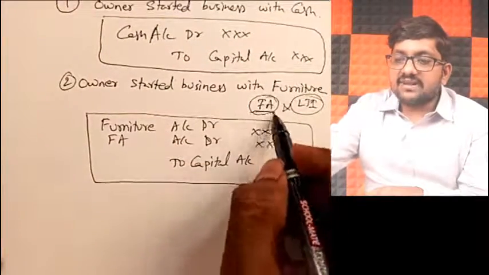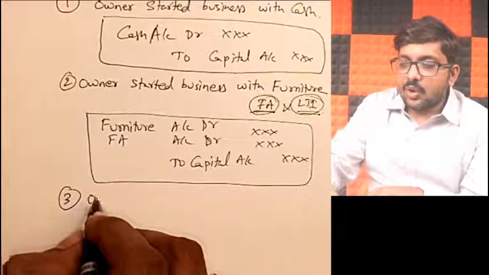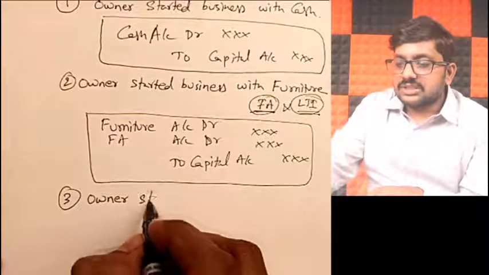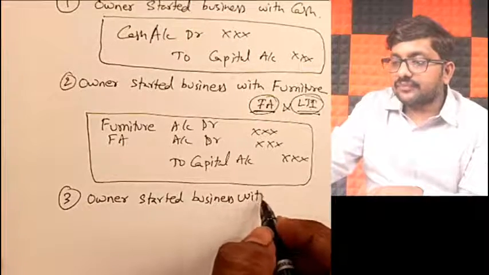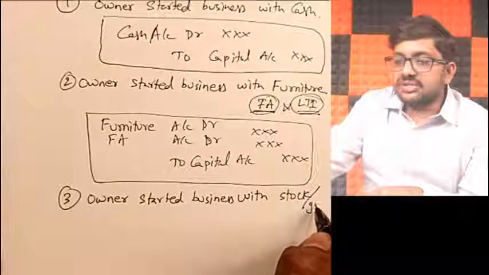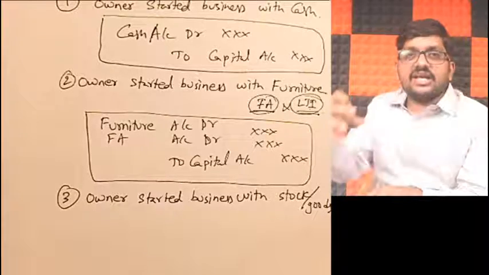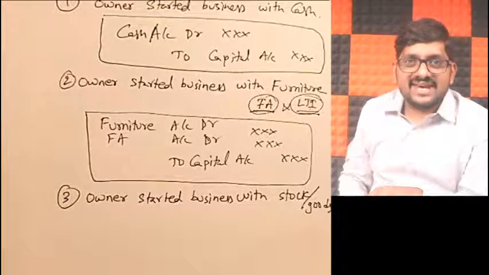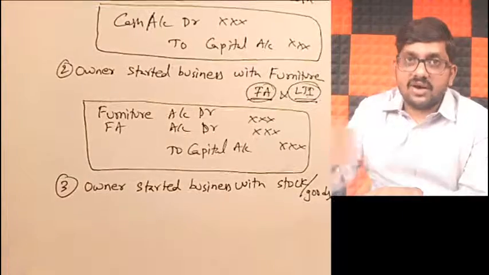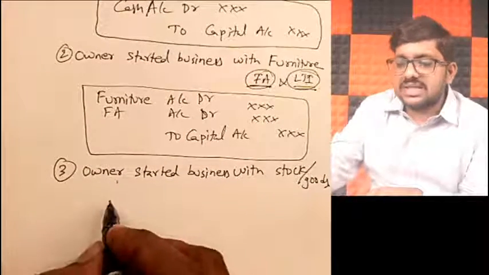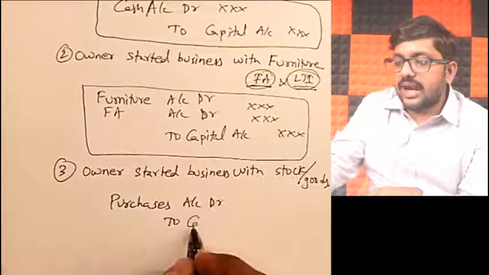But the scenario is this way. I told only for any other fixed asset or any other long-term investment. Okay. But imagine the owner started business with stock or goods, whatever be the case. While starting business itself, his personal stock he brought into the business. In this case, you cannot call it stock account. Stock is represented with what? When goods enter into the business, we are representing with purchases, correct? So we have to treat it as purchases account debit to capital.